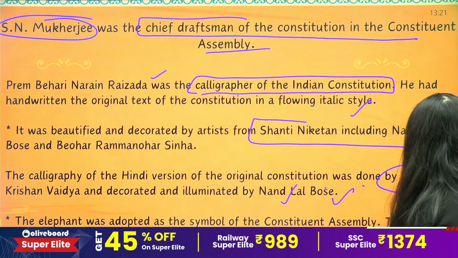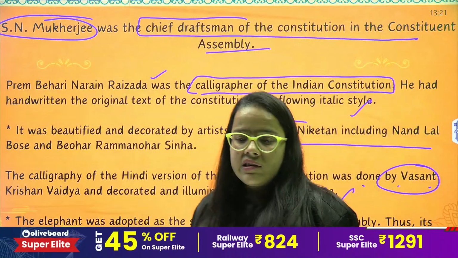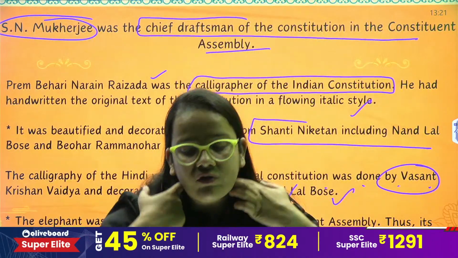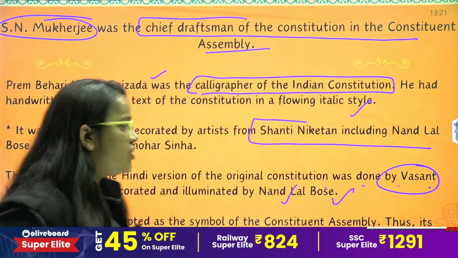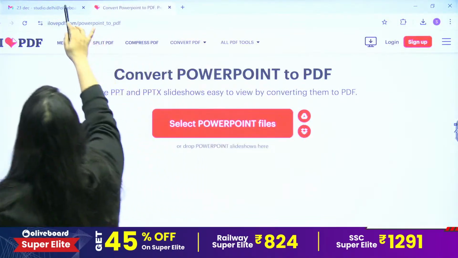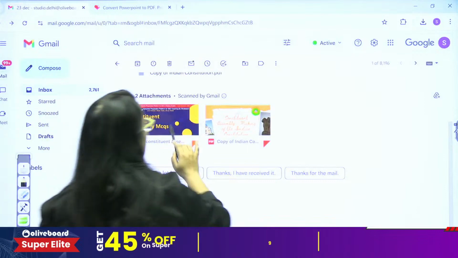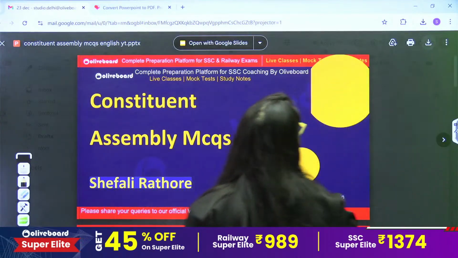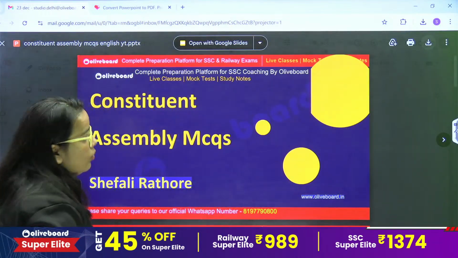Okay. So this was the complete Constituent Assembly structure. Let's have some important questions regarding this, and in your next class we'll definitely cover a different part of the structure of the Indian Constitution.